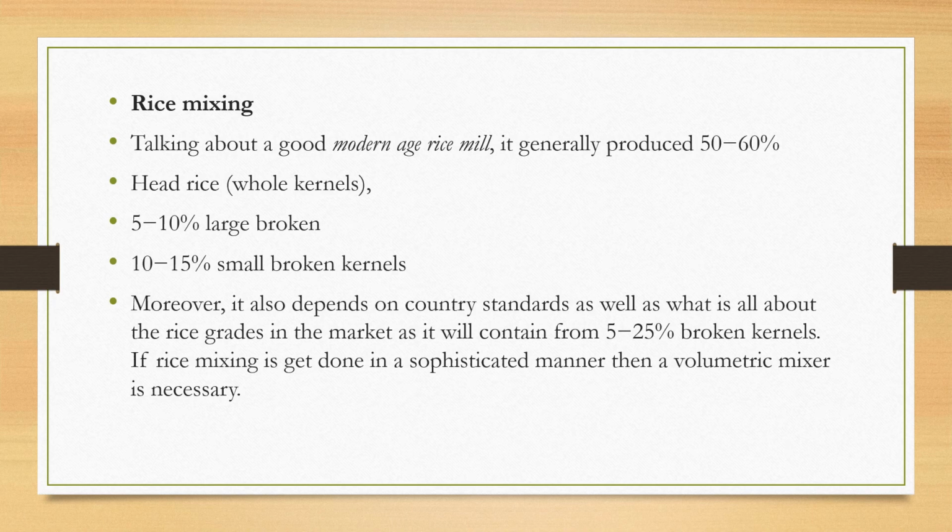Talking about a good modern rice mill, it generally produces 50 to 60% head rice, meaning whole kernels, 5 to 10% large broken and 10 to 15% small broken kernels. Moreover, it also depends upon country standards as well as the rice grades in the market, as it will contain from 5 to 25% broken kernels. If rice mixing is done in a sophisticated manner, then a volumetric mixer is necessary.